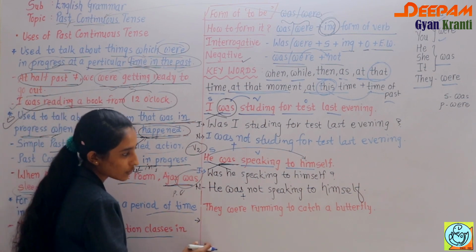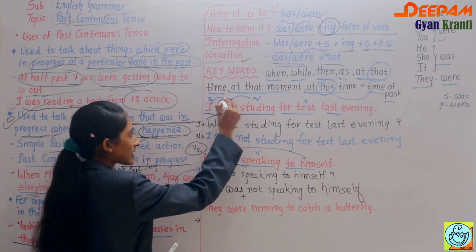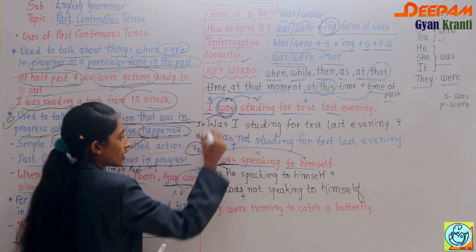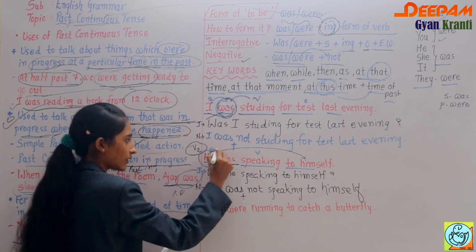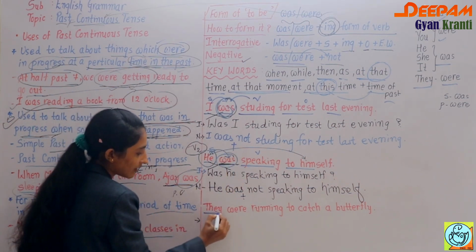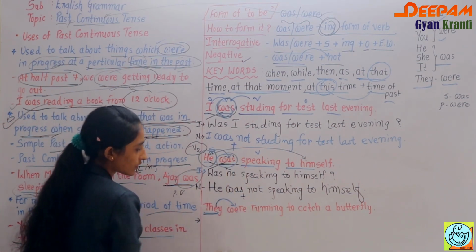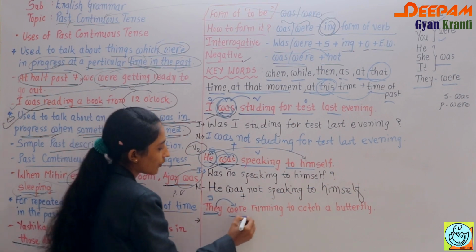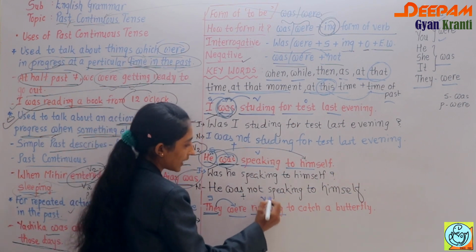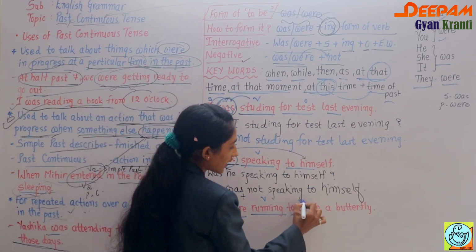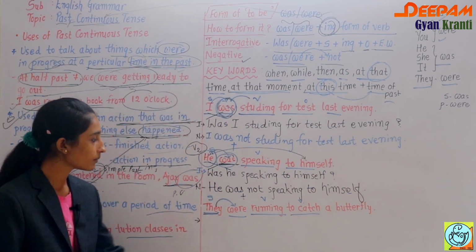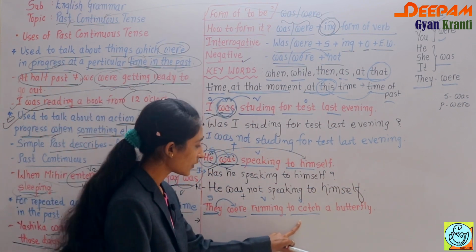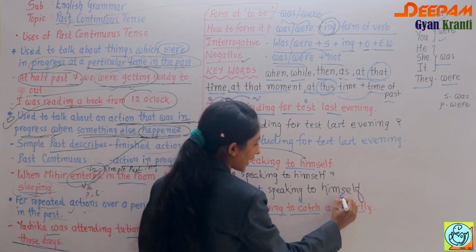So, they were running to catch a butterfly. See, here I is singular, so we have to use was. Here also he is singular, so we are using was. But here they is plural, so we have to use were. So they is our subject, were is the form of to be, running is the main verb. To catch: again here we can say a helping verb, or the finite verb to. Okay, and a butterfly is the object.